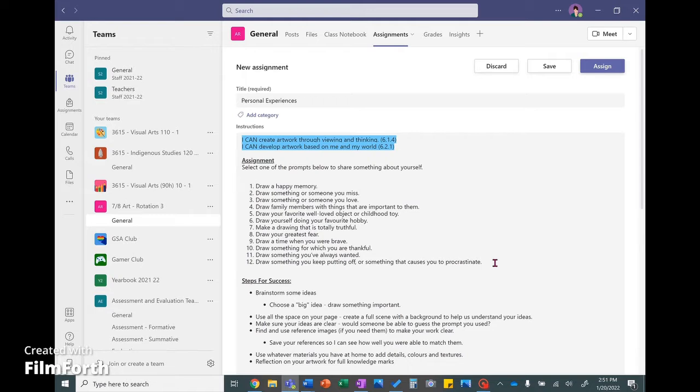Select one of the prompts below to share something about yourself. I've got 12 prompts here for you. Select whichever one you like the best.